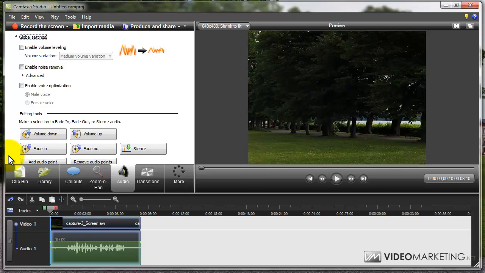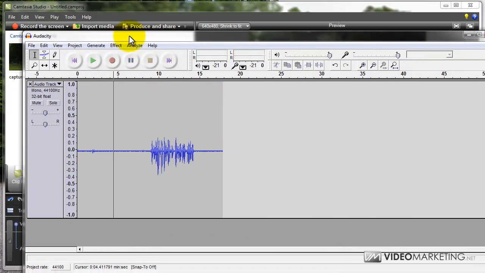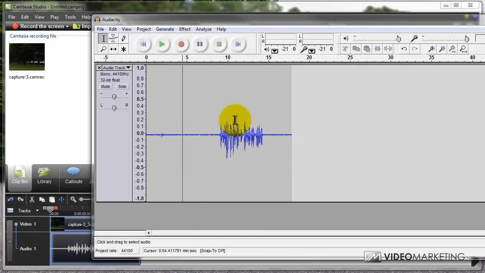In this video I am going to show you how you can do the noise removal using a free software called Audacity. So what I have done is I have recorded a small sample screen capture in which I have recorded a test script, and at the same time I have recorded the audio in Audacity as well. Let me pull up my Audacity window here. There is a reason why I gave some gap before recording in Audacity.